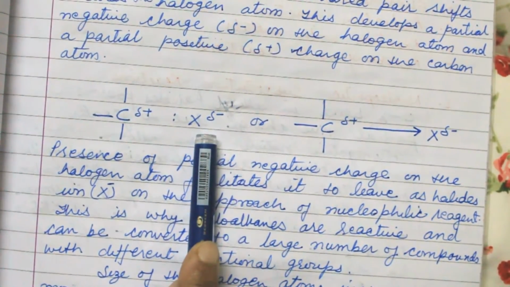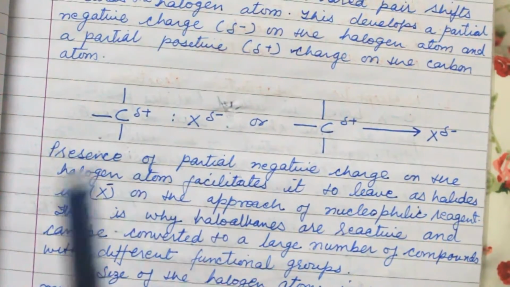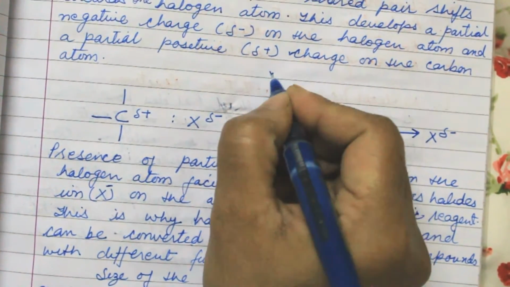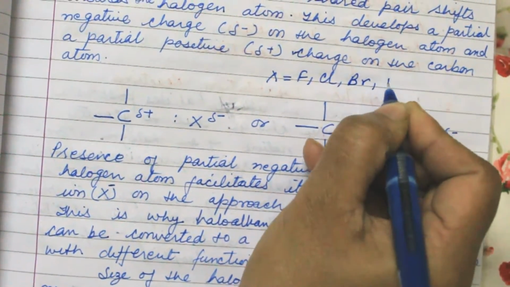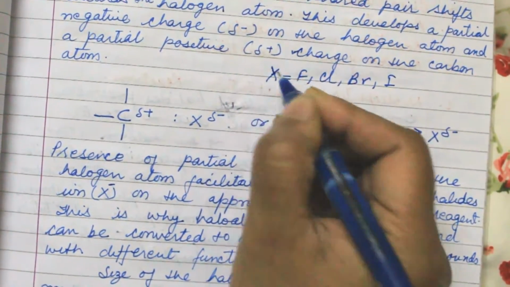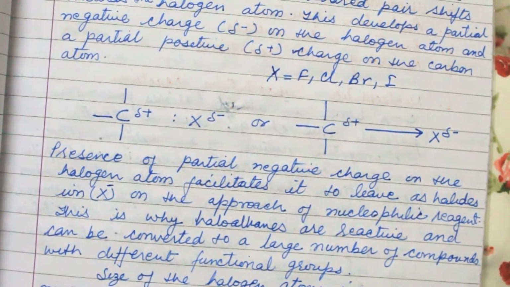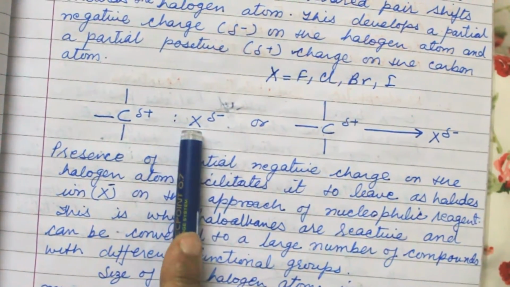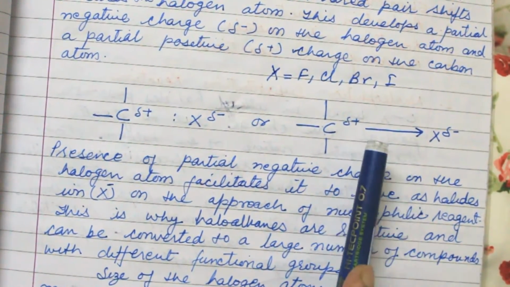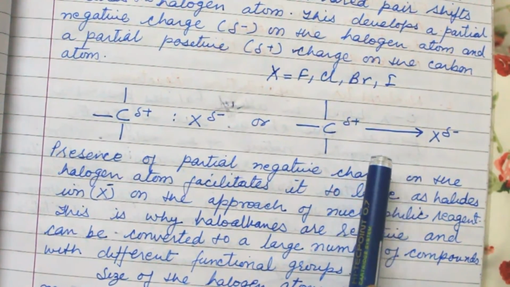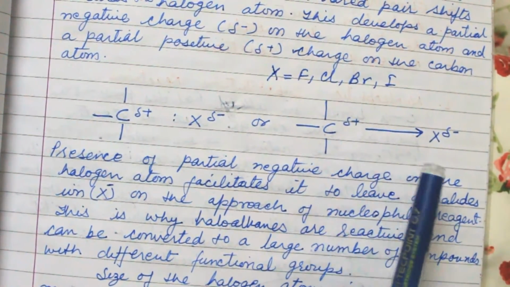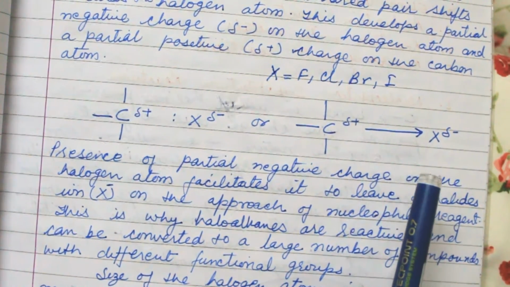This is the halogen atom, and X is a halogen. Halogen means fluorine, chlorine, bromine, iodine. These are the halogens. Because of the opposite charges, there is polarity between carbon and halogen, and they are very reactive.